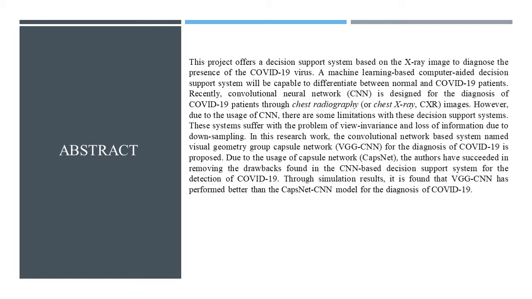The entire implementation of the paper takes place in two halves, the first half being implemented using model number 1, followed by the second half implemented using model number 2. Both models are completely based on convolutional neural networks, with the base model as a CNN. The implementation makes use of three concepts: CNN, capsule networks, and a variant of transfer learning, that is VGG16. Moving to the introductory part.